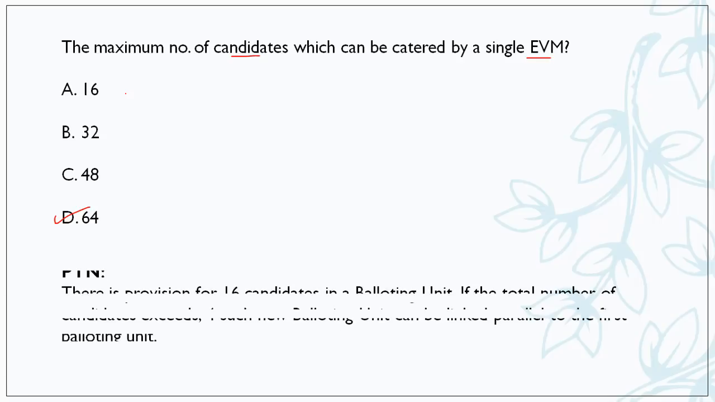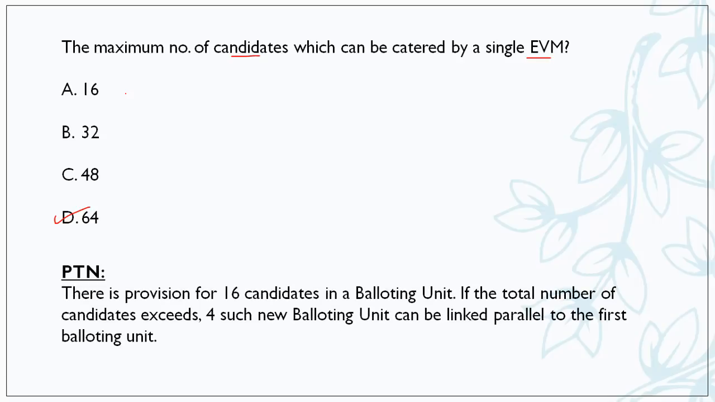There are around 16 candidates on one pad, and if more than 16 candidates stand in an election, then one more balloting unit is connected in parallel to the first balloting unit. That's how a maximum of 4 balloting units can be connected together, so 16 into 4, that is 64 candidates, can contest an election and people can vote for them. I don't think so many people stand in elections, but if any contingency arises, the people in the polling booth can do this. The maximum, the answer, is 64.